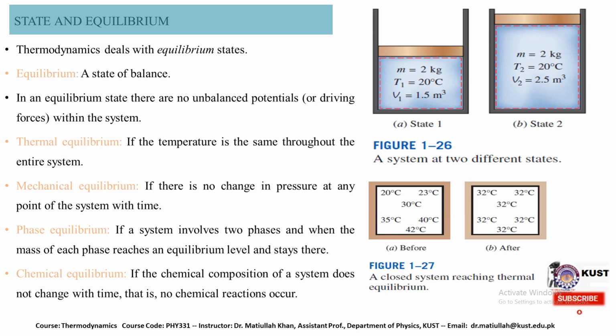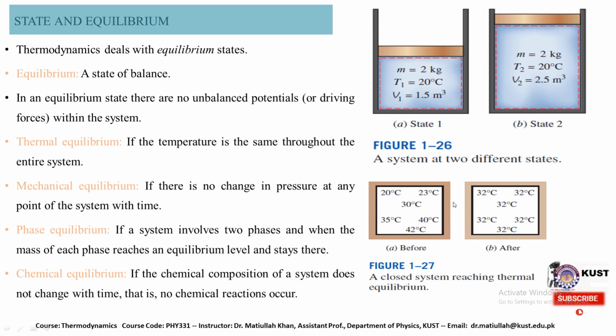Here is another configuration of a system reaching thermal equilibrium. We have different parts of the system at different temperatures, and they are brought into thermal contact with each other. Initially the temperature at one end is different: here it is 20 degrees C, here 23, here 30, here 35, here 40, and here 42.